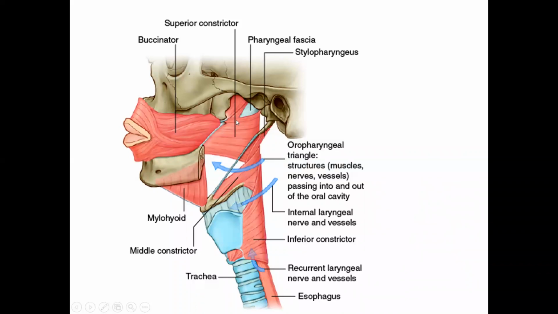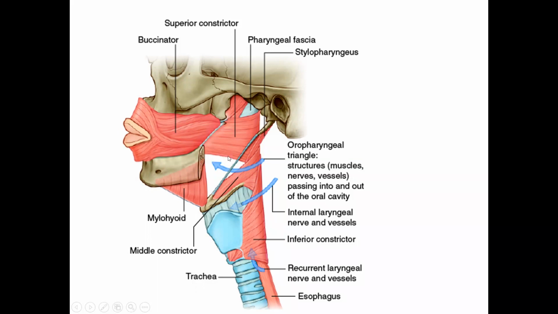The reason it is called a raphe, the one attached to the pterygomandibular raphe, is that the superior constrictor arises and goes posteriorly, and there is a buccinator muscle coming anteriorly. Where two muscles interdigitate, it is not a ligament, it is a raphe.